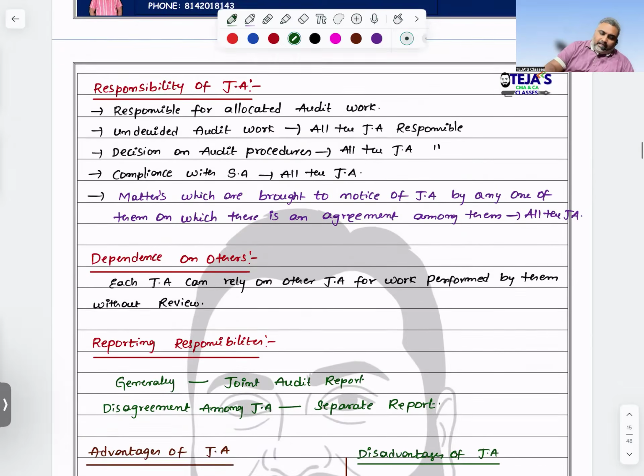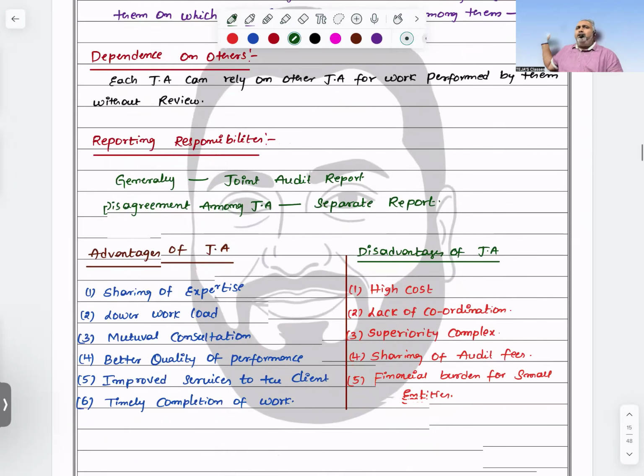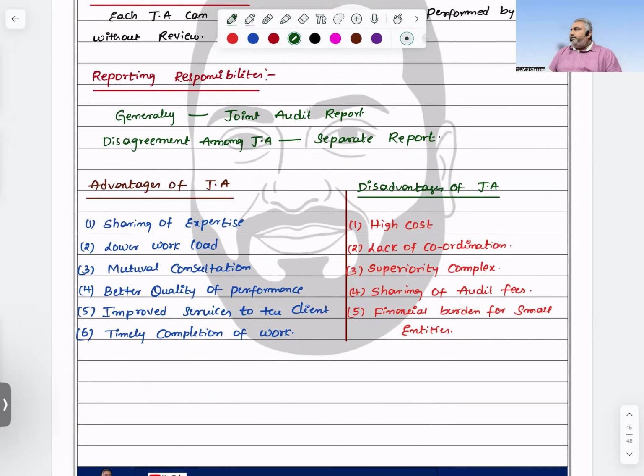And what are the advantages? Definitely sharing of expertise you can see. Workload is shared. And mutual consultations are possible. Whenever so many people are involved, better quality of work can be done. With better quality of work, you can give the best services to the client and finish your work on a timely basis.